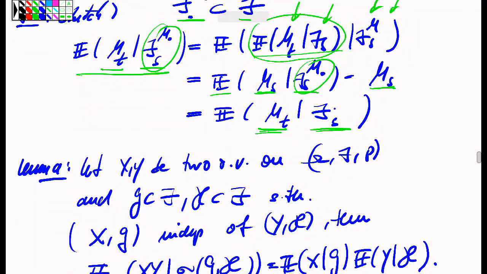That's just a little auxiliary consideration that I will use a little later.